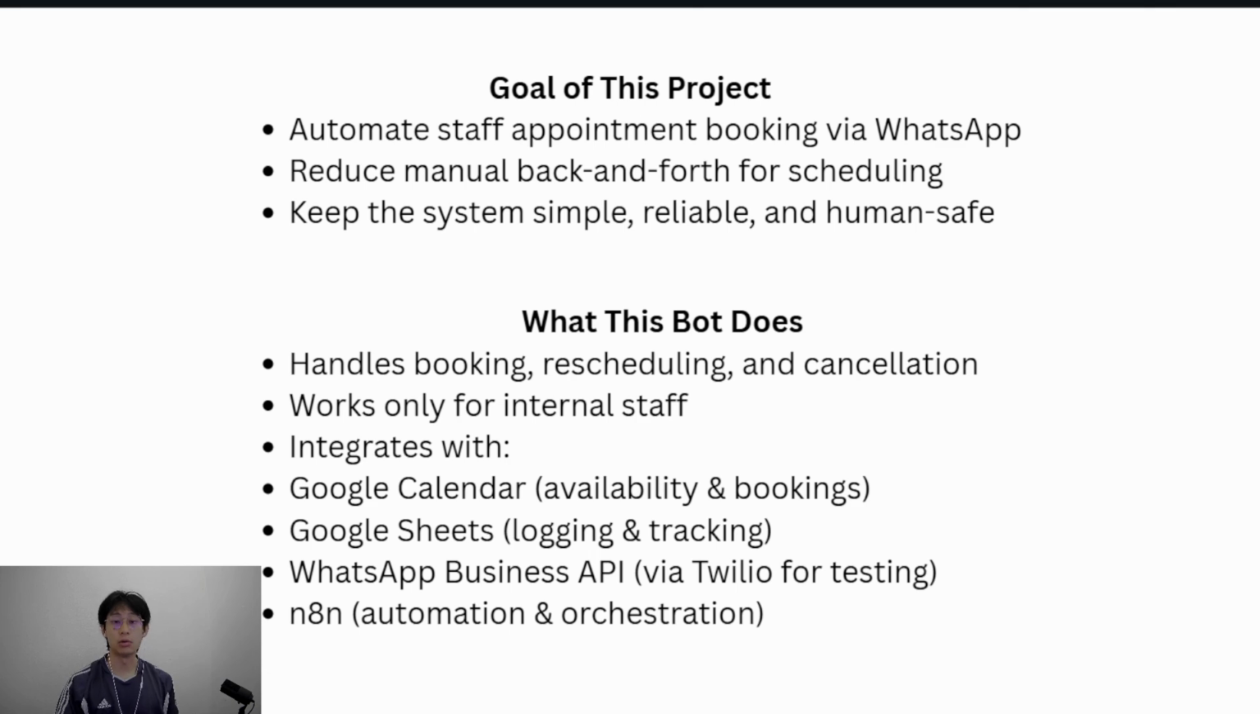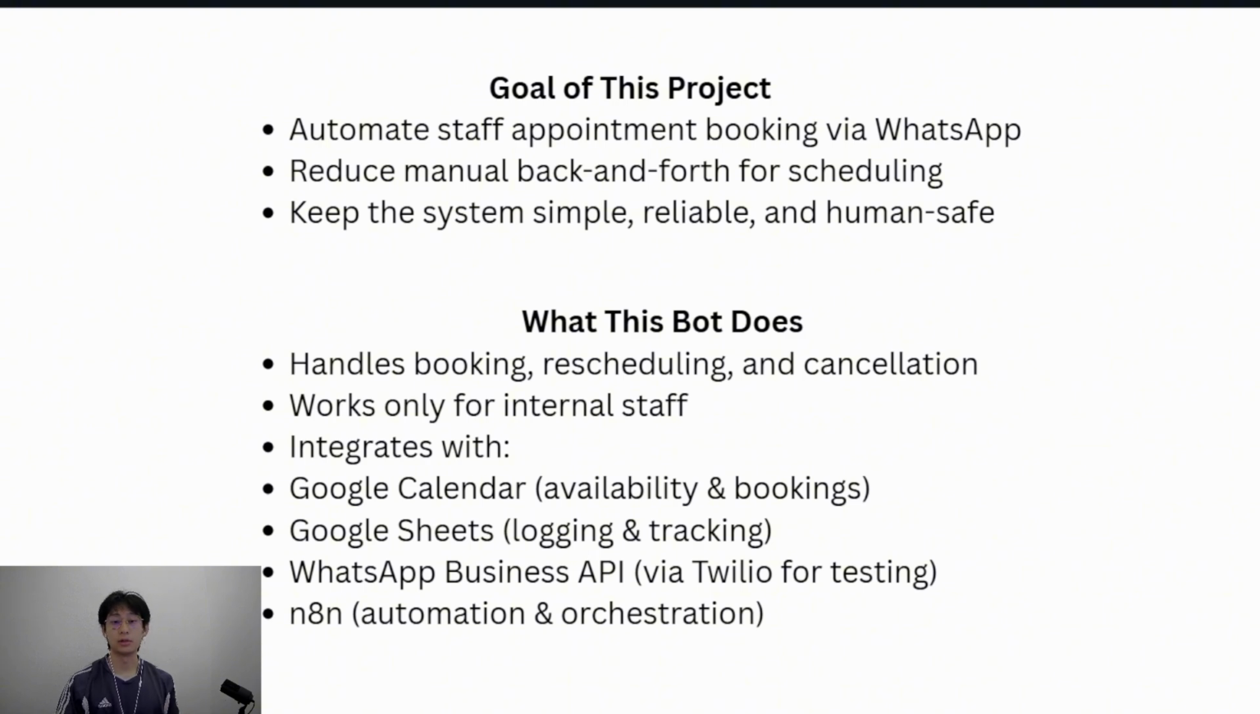Importantly, the AI is only used for conversation, understanding user messages, and responding naturally. The logic, validation, and side effects are all handled by the automation layer. This way, the system feels conversational to users but behaves deterministically under the hood.